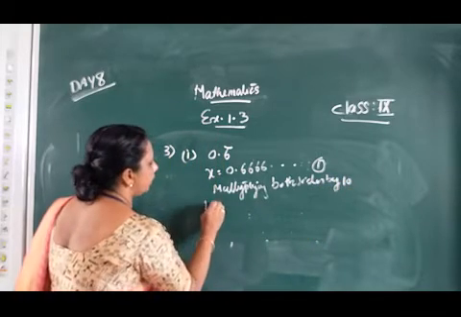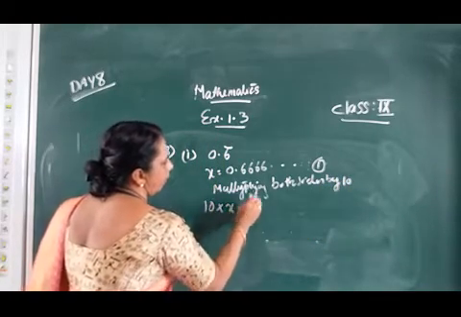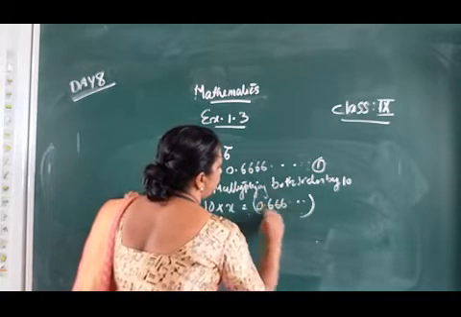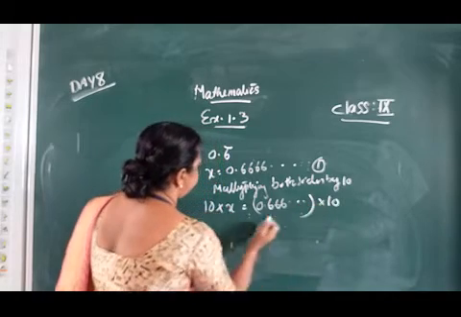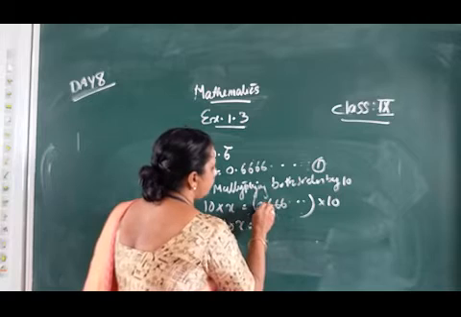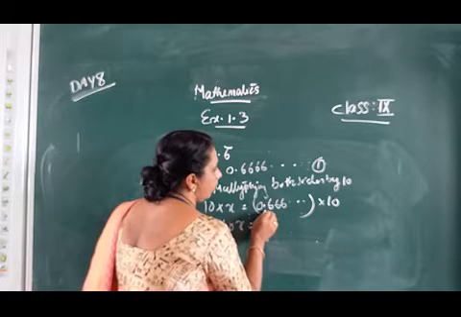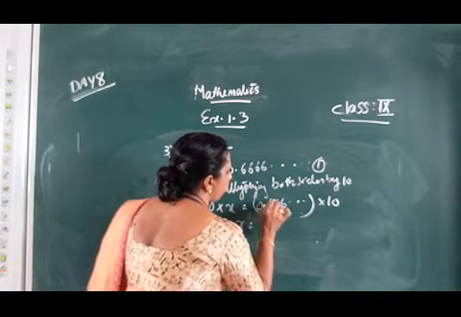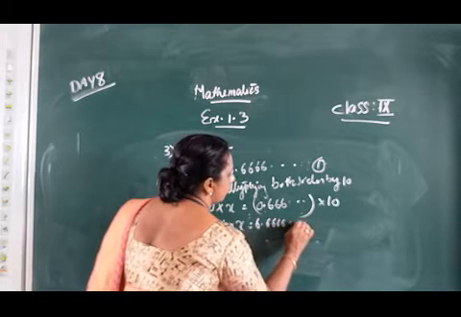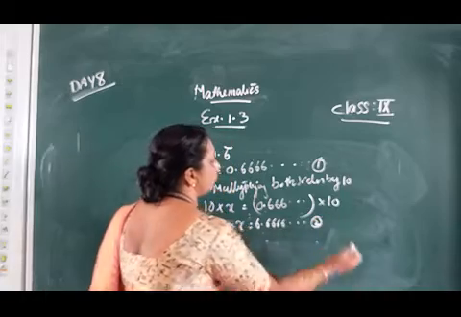On the left hand side we get 10x, and on the right hand side, multiplying by 10 means the decimal moves after one digit, so it becomes 6.666 etc. This is equation number 2.